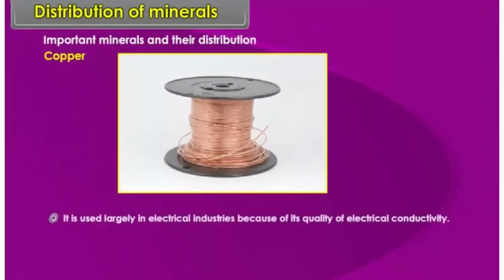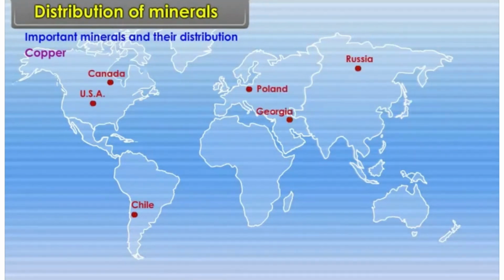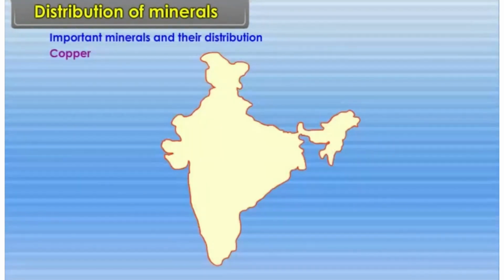Copper. It is used largely in electrical industries because of its quality of electrical conductivity. Location: World, Chile, USA, Canada, Poland, Russia, Georgia, Armenia, Congo, and Zambia. In India, Jharkhand and Rajasthan.